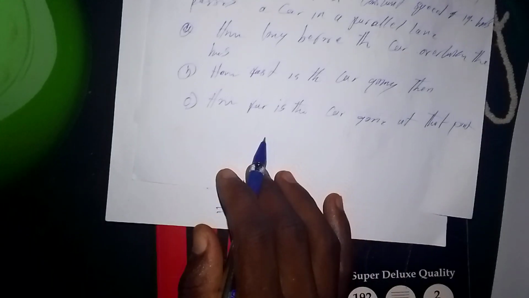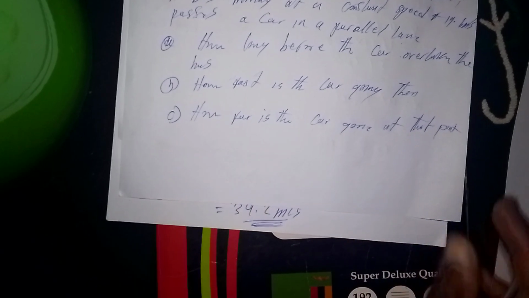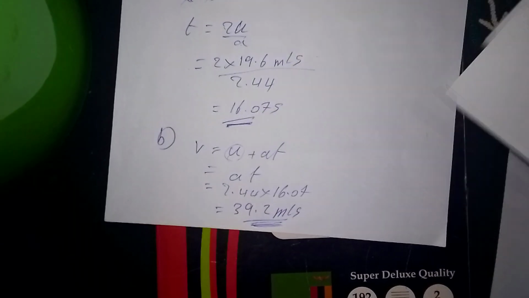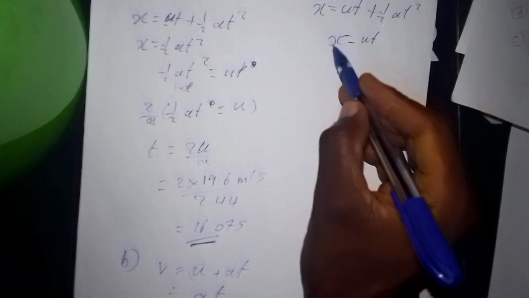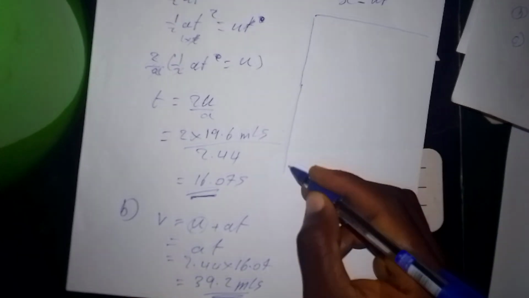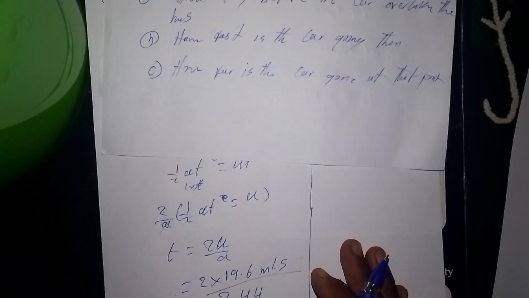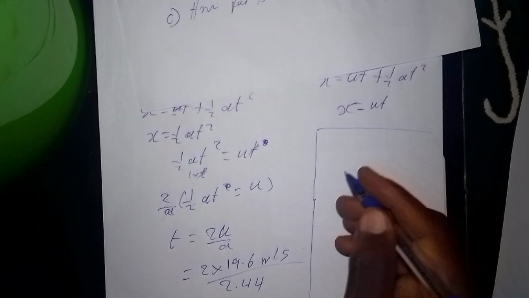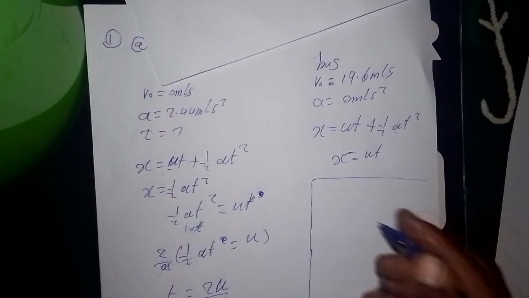Then the last question reads, how far has the car gone at that point, at that time? What is the total distance traveled by the car? Due to space, let me just solve it from here. The question is, how far has the car gone at that point? So this question is simply telling us to find the distance traveled by the car. So we will use the same formula.